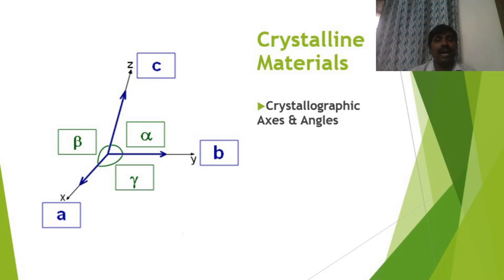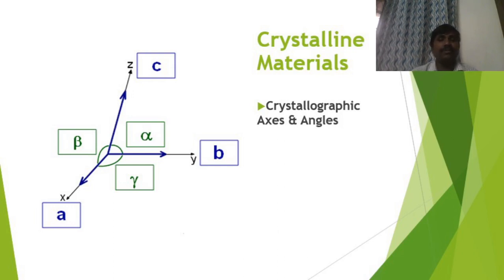You know that other coordinate systems are there in measurement, like the spherical coordinate system and cylindrical coordinate system. Let us take the simplest coordinate system, the Cartesian coordinate system. In the Cartesian coordinate system, a point or an entity can be located at some position with respect to the origin. Like that, an atom or a molecule in a crystalline material can be located by fixing some origin within the crystal.